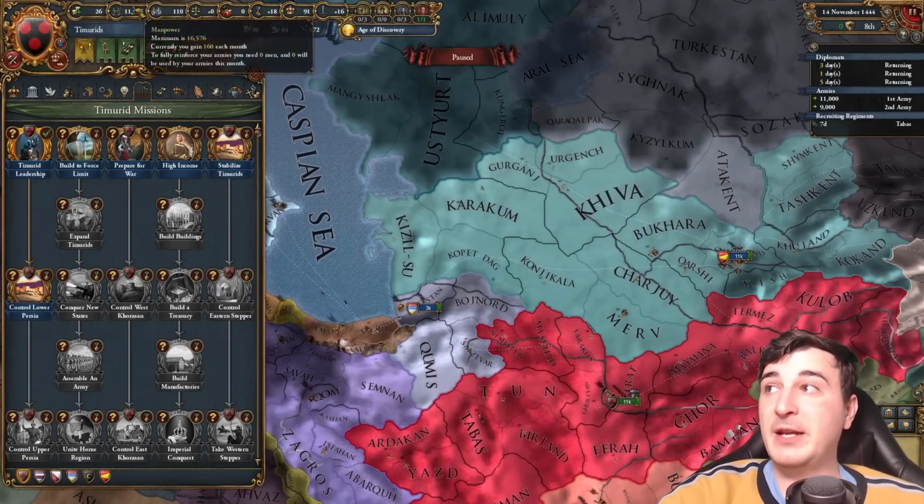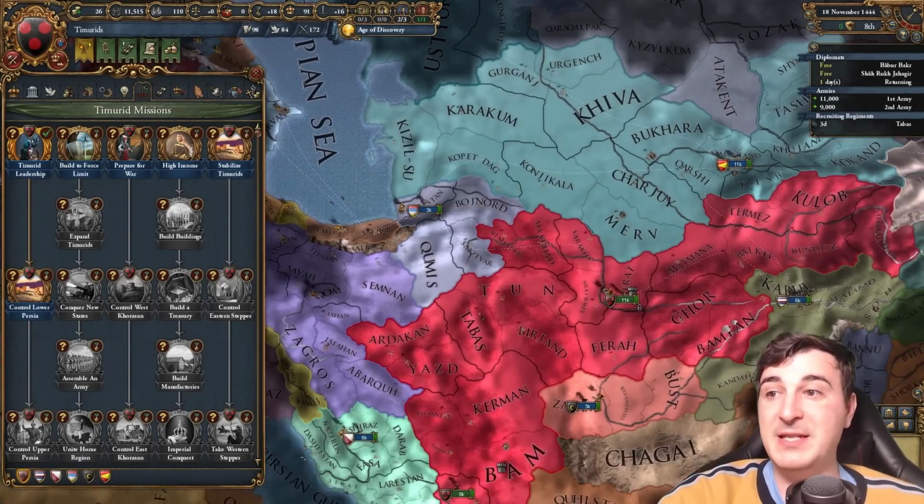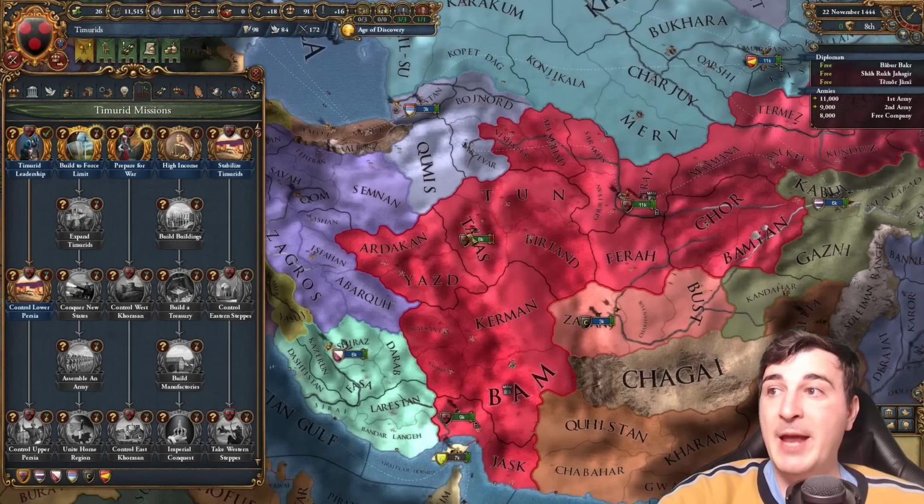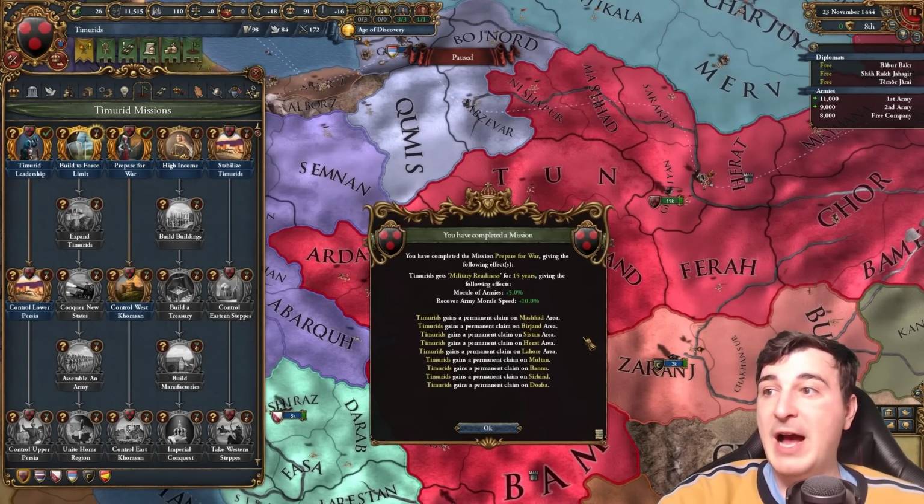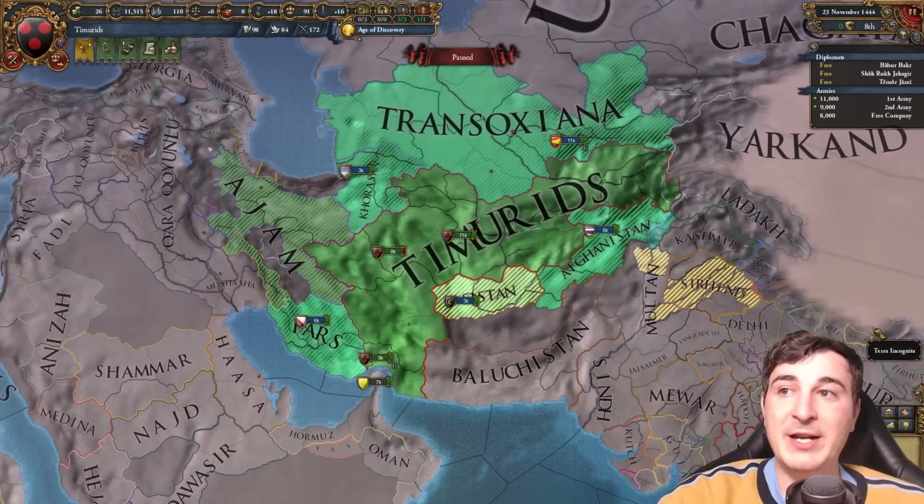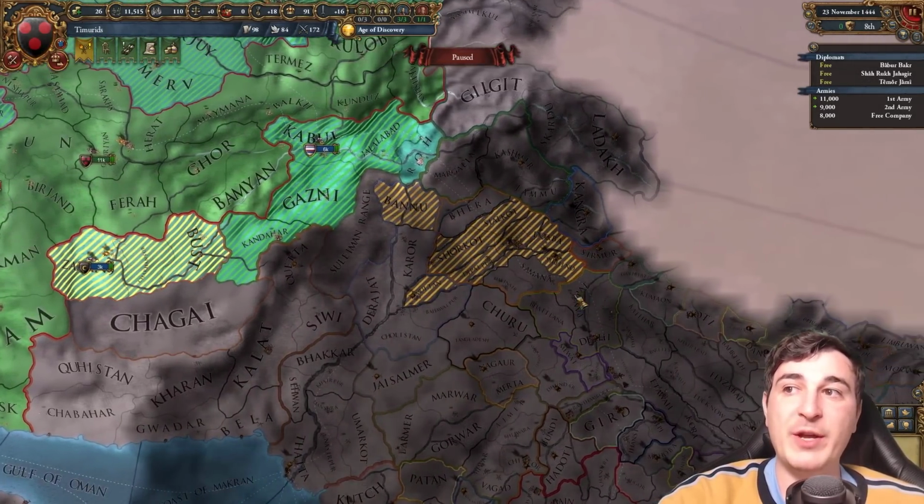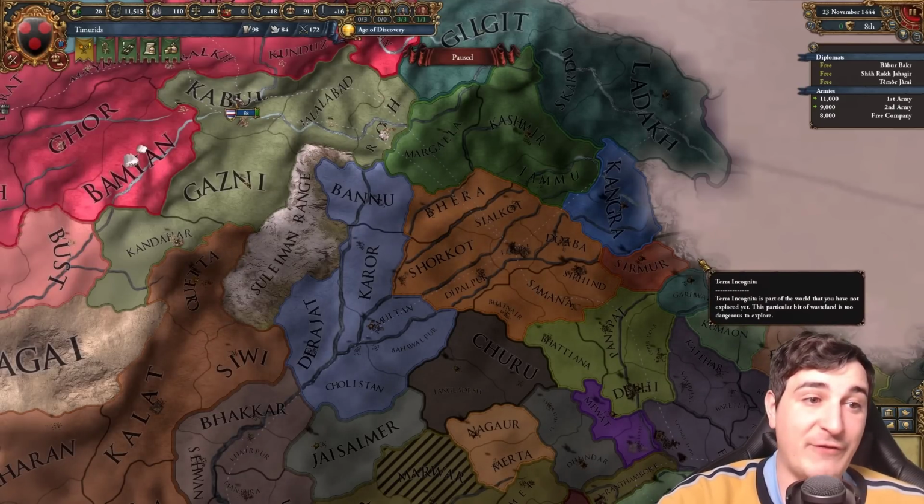And I just realized 11,000 manpower is actually 60% manpower level. That is amazing because that means we can do our mission, and by doing that mission we've gotten the claims that we need, and we got built to force limit. So there you go. We can attack Sirhind and Delhi after the war with Ajam, and then we can form Mughals significantly faster this way.